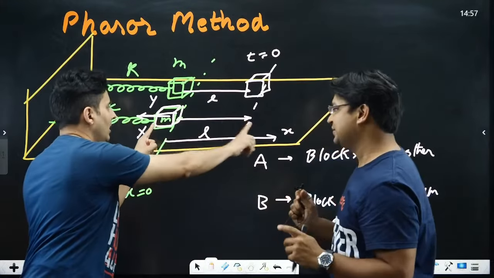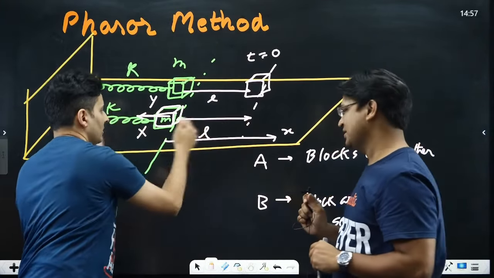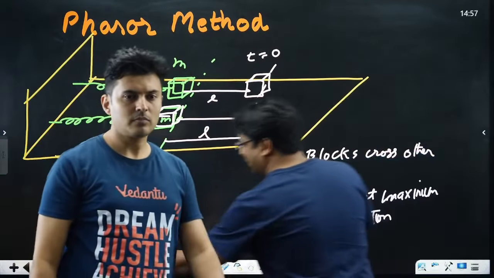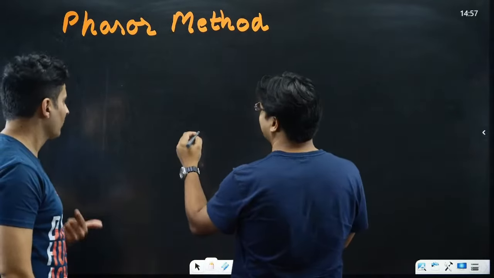Extreme to mean is the amplitude, because it will go to the other side. So it will go like this, like this. So this or this is the amplitude. Perfect. All right. So if we have to represent the motion of X,